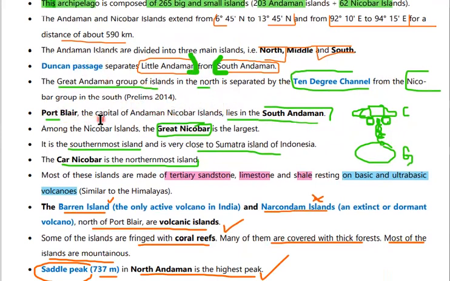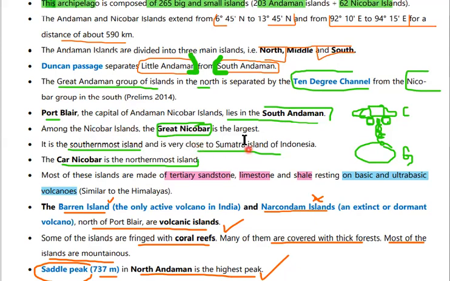Port Blair, which is the capital of the Andaman Nicobar Islands, is situated in South Andaman. Among the Nicobar Islands, Great Nicobar is the largest island and the southernmost island.